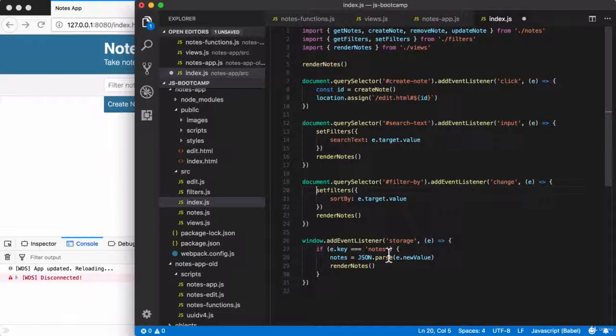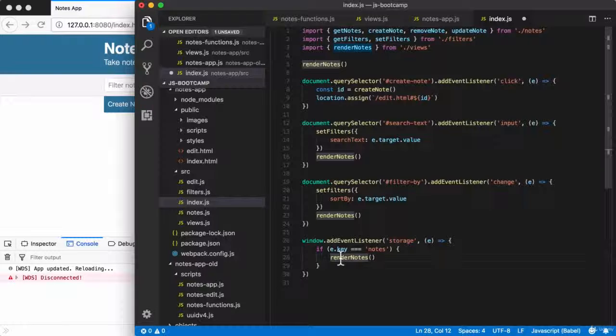This one listens for that storage event, and as we explored previously in the course, we know this allows us to keep our notes synced across tabs. Currently, this line 28 is completely redundant and actually can be removed. We no longer have that notes global, and we know that renderNotes is going to get the latest data anyways, so we can actually change it to this. We still want to listen for the storage event. We still only want to call renderNotes when it's actually the notes that are being updated. Imagine we added other fields later on. And then when the notes are updated, we just call renderNotes with no arguments.